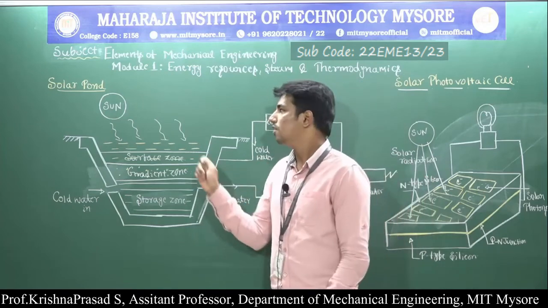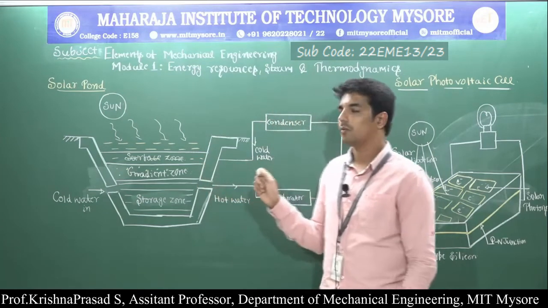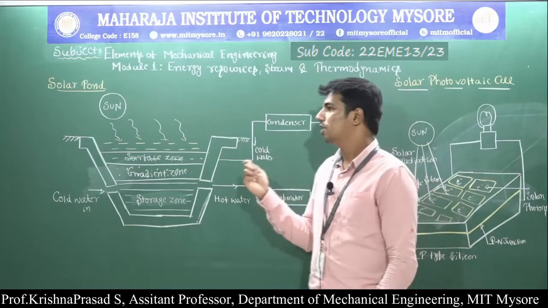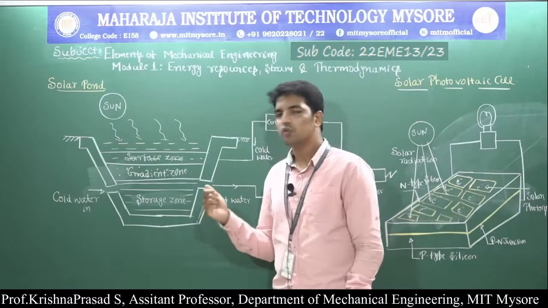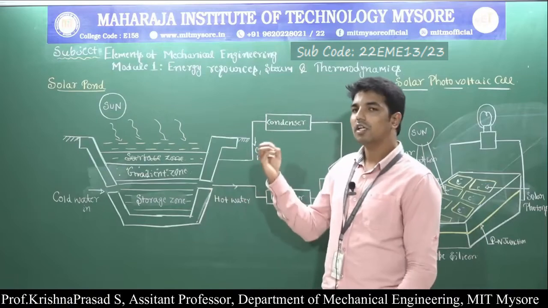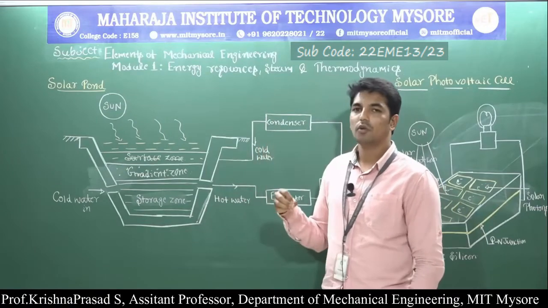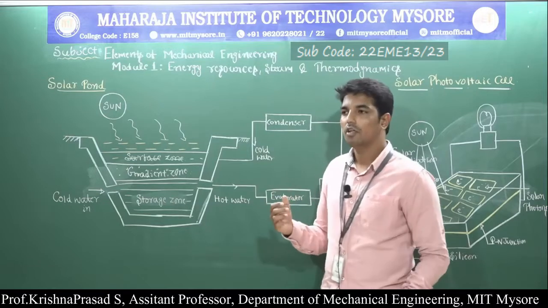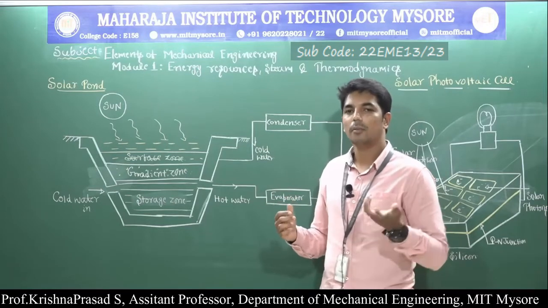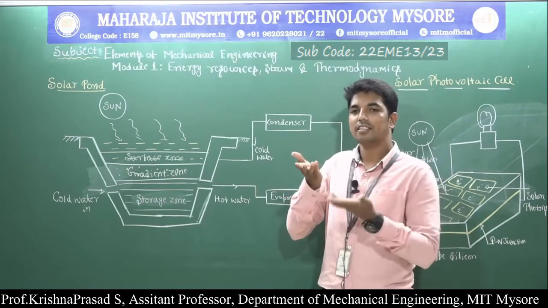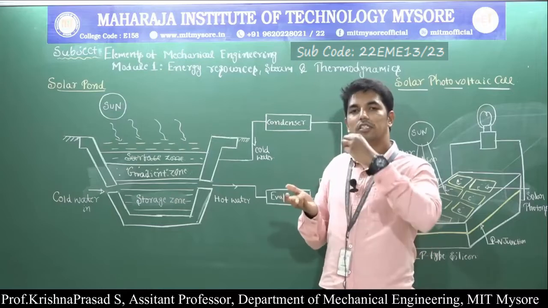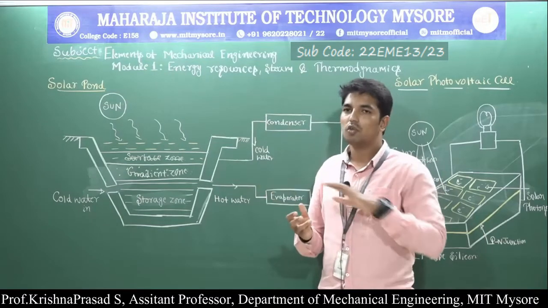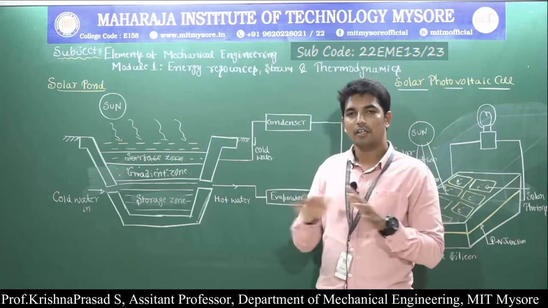Before understanding what exactly the solar pond is, first we need to understand how solar energy actually gets wasted in the case of a lake or a pond. During the sunshine, when solar radiation passes through the water, the water absorbs the solar radiation and gets heated up. Once the water gets heated up, it rises upwards and settles at the top. And once it reaches the top, it gives off its radiation to the atmosphere. Hence the solar radiation and its heat energy get wasted.